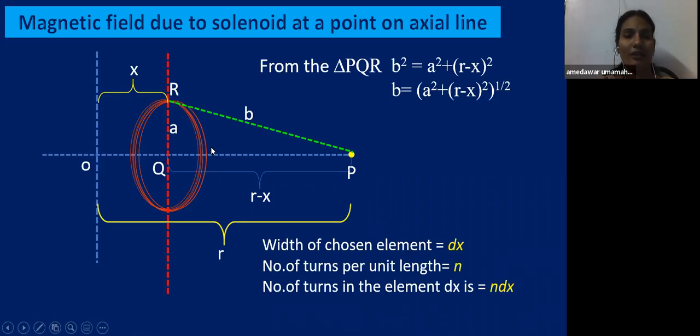So again I'm drawing the same current carrying loop. Okay. So the width of the chosen element is dx, then the number of turns per unit length is say n, then the number of turns in the coil is n into dx.